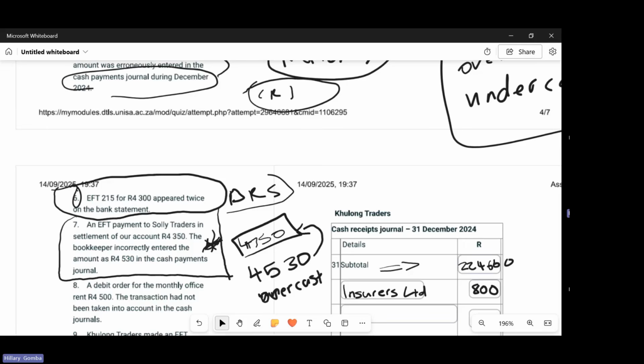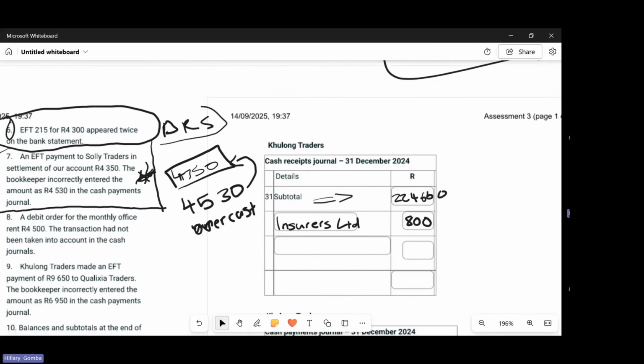So that error, you record it in the cash receipts journal, which you record 180, and then you say error. You can record it either as error made, then you can say overcast.